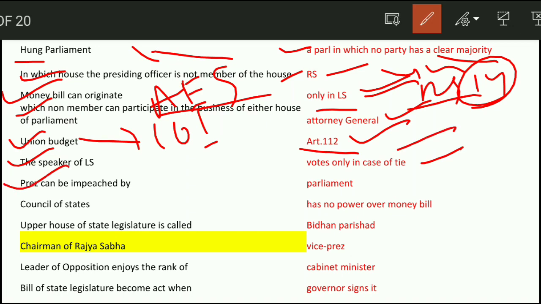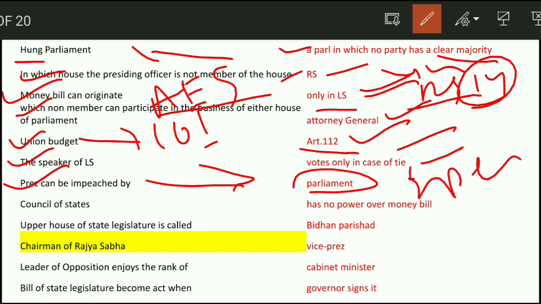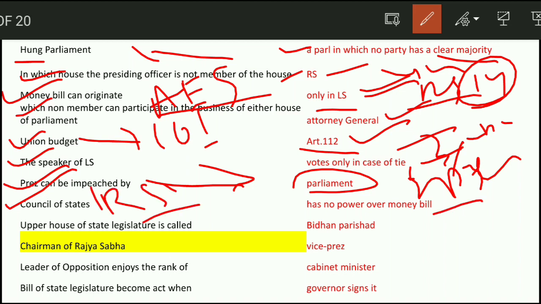President can be impeached by, who can impeach the President? It is the Parliament with a special majority, that is two-thirds present and voting. Next question. Council of States has no power on money bills. Council of States is known as Rajya Sabha. Next question. The upper house of state legislature is called the Vidhan Parishad and the lower house is Vidhan Sabha.